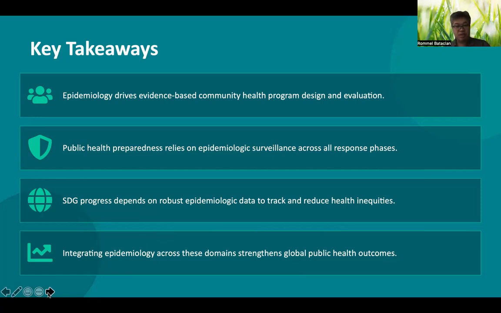And then third, the sustainable development goals progress depends on the studies and the data that comes out of it that would reduce health inequities and makes the sustainable development goals not just an aspirational slogan. And finally, when we integrate epidemiology across this community development, preparedness, and the sustainable development goals, we just don't improve individual programs, we strengthen global public health outcomes as a whole.